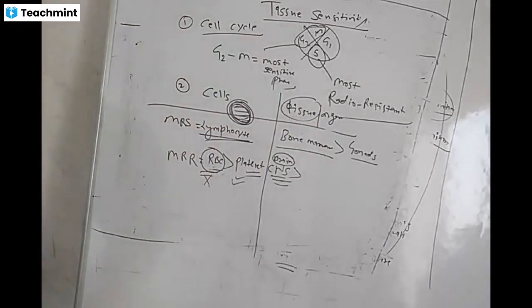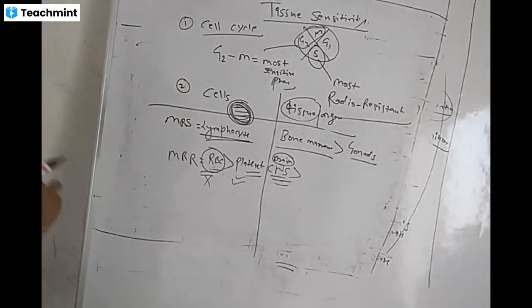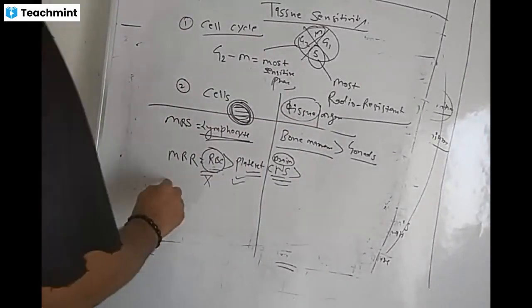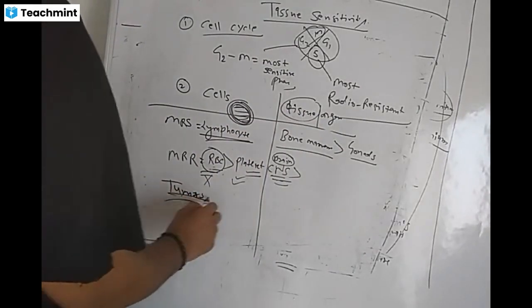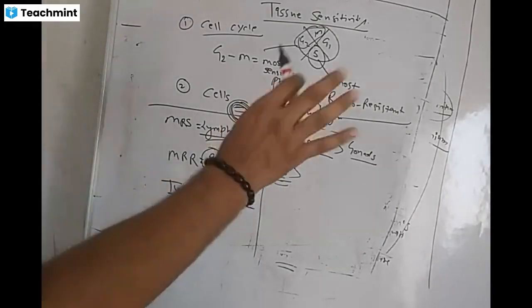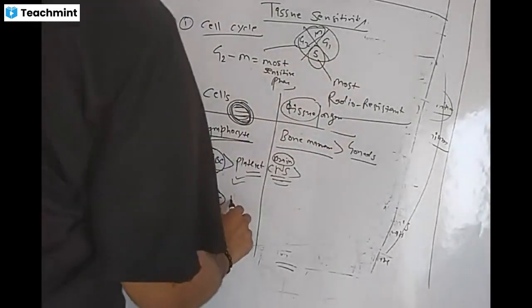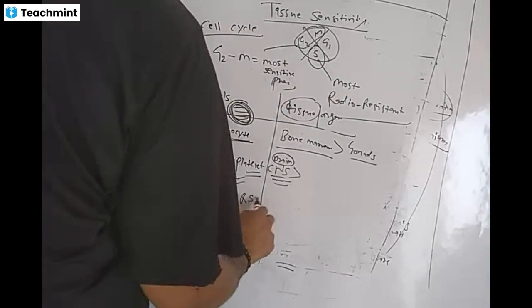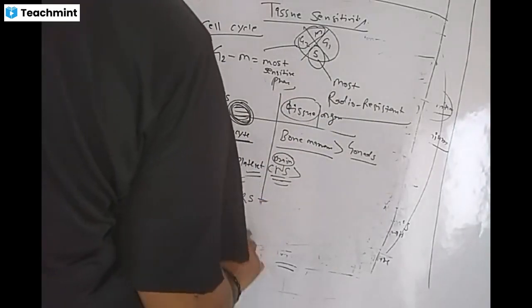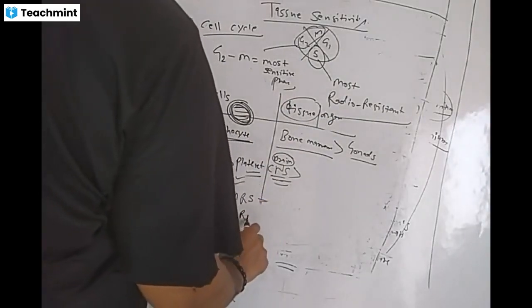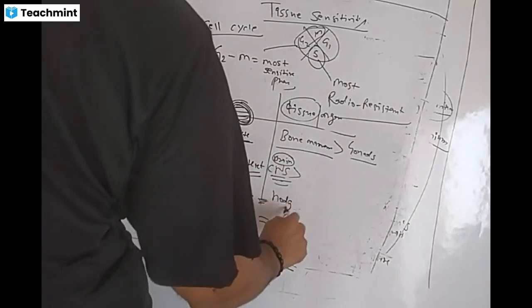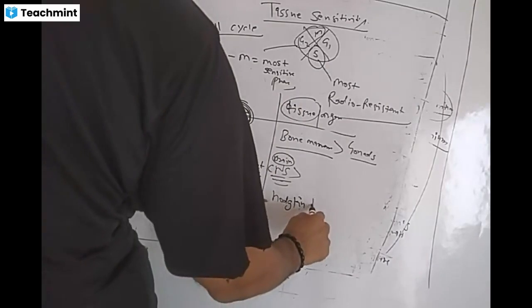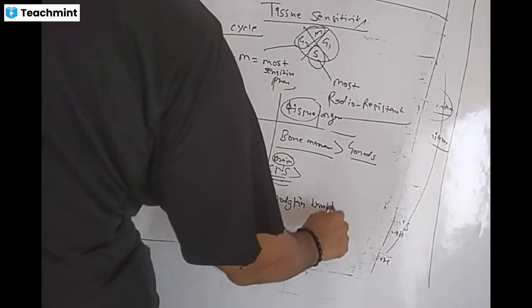Next is tumors. There are some tumors which respond to our radiotherapy. We call them most radio sensitive tumor and most radio resistant tumor. So the most important example or MCQ is Hodgkin lymphoma.